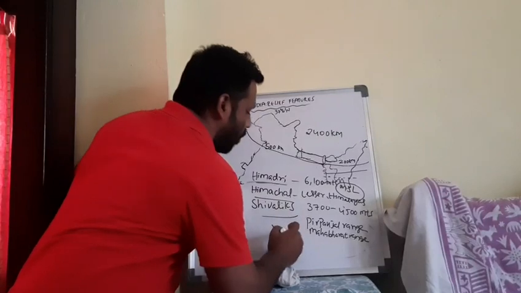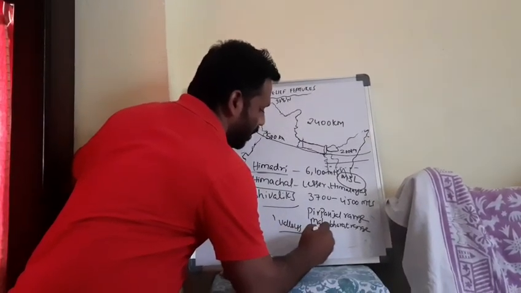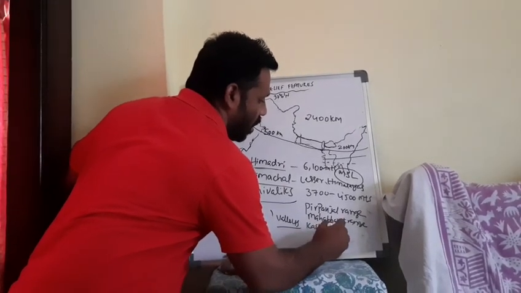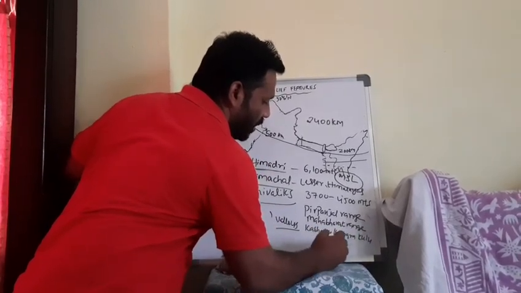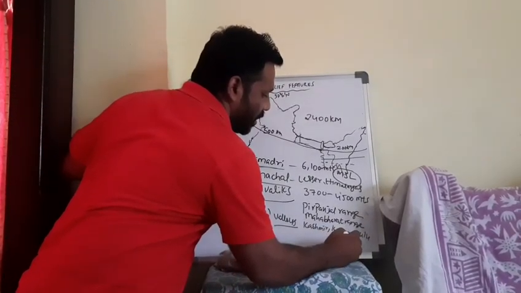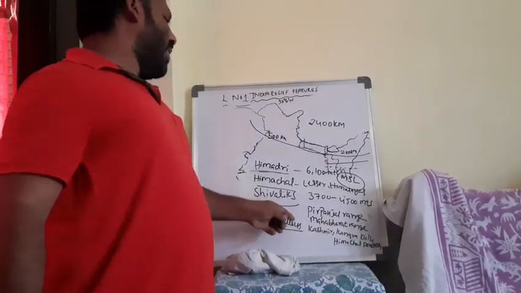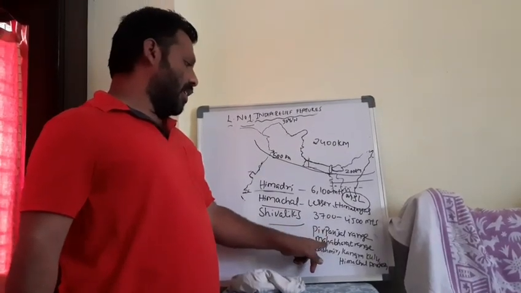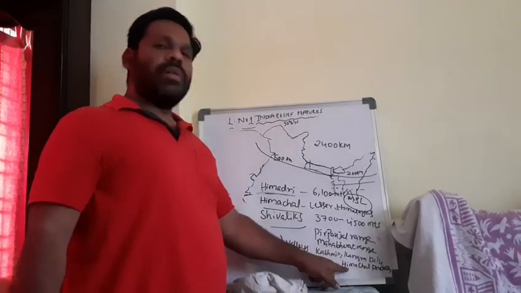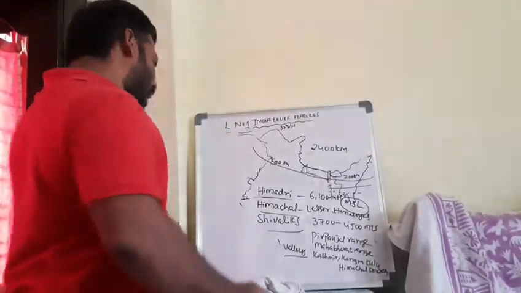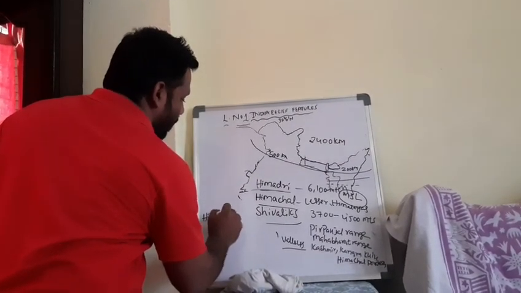Next, you can find some important valleys like Kashmir, Kangra and Kulu. These belong to Himachal Pradesh state. So we find two important ranges, Pir Panjal and Mahabharat, and the valleys Kashmir, Kangra and Kulu, which all belong to Himachal Pradesh state. And we will find some hill stations in the Lesser Himalayas.